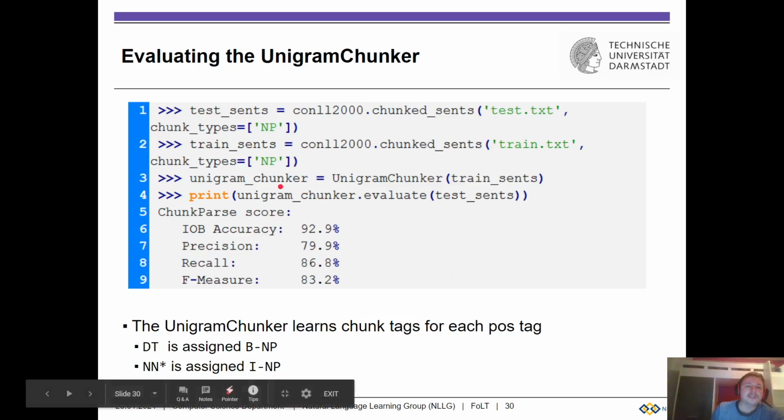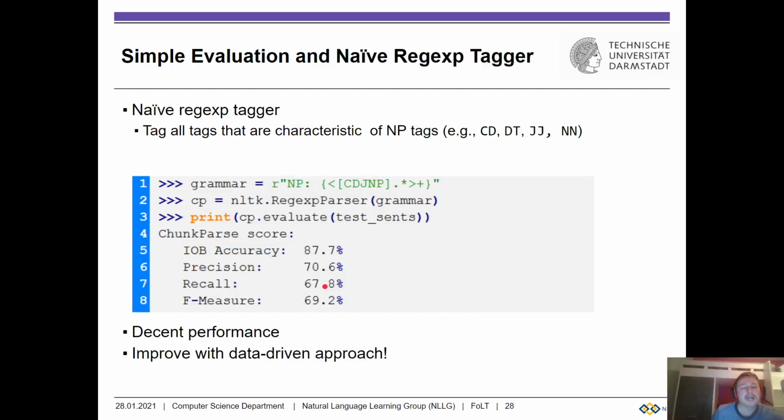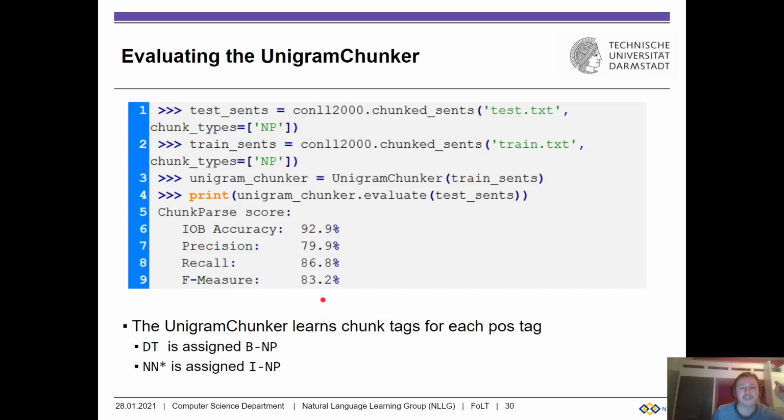Good. Now let's apply this to our test sentences from CoNLL 2000. First, we collect the trained sentences, feed this into our unigram chunker, and then we evaluate the unigram chunker on the test sentences, and we see it gets a BIO accuracy. By the way, some people write IOB and others write BIO, so this is equivalent. I prefer to call it BIO. We get 93% accuracy, 83% F measure. Again, this is a quite nice improvement. In F measure, it's more than 10 points, 14 points even.